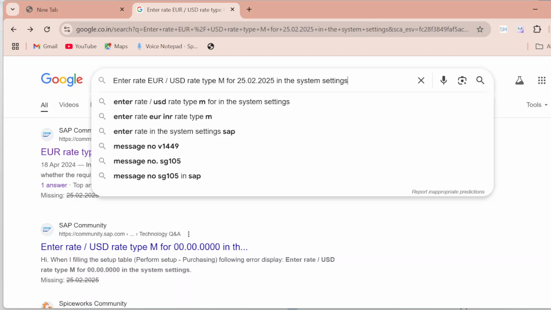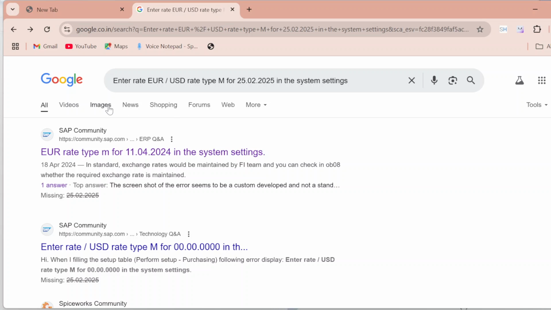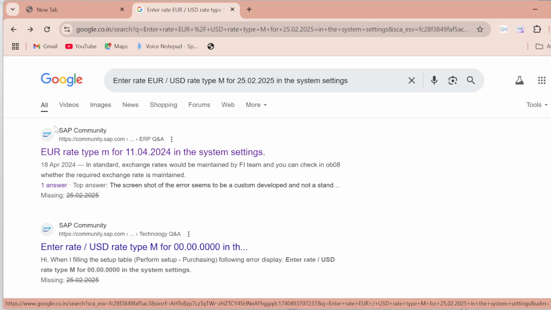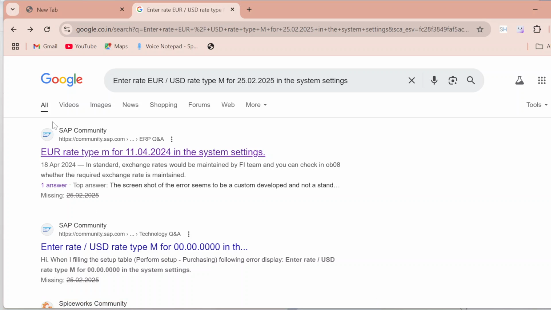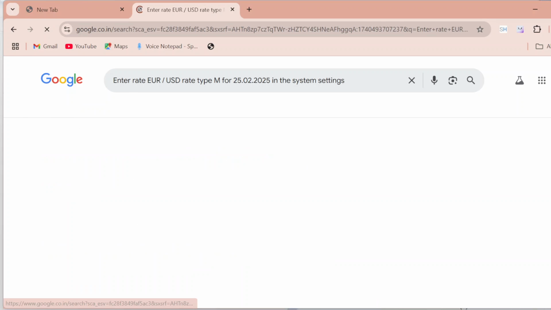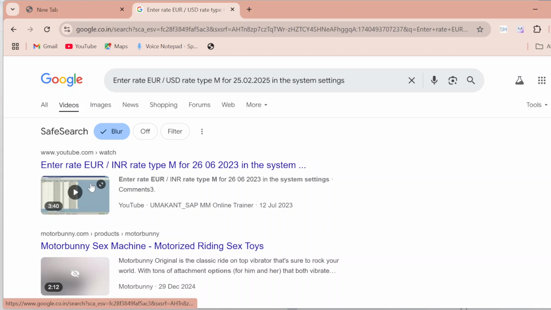So how can you resolve it? Just copy this error message into Google. Go to the video section first. Don't skip to blogs and all these things. First, just go to the video section. Maybe someone has created a video on that. Just see, someone has created a video on this.